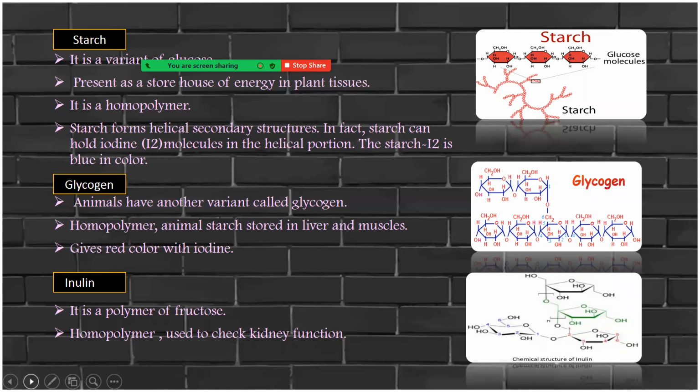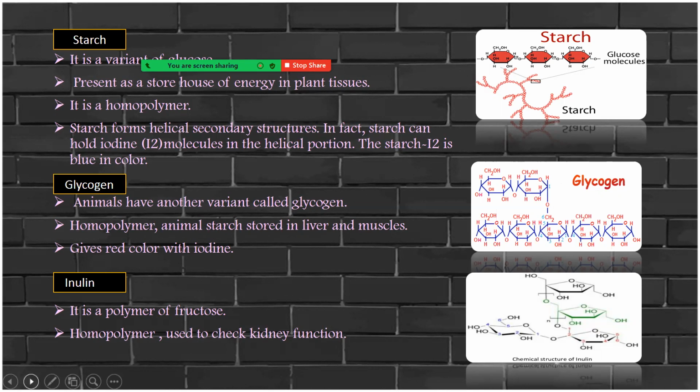Talking about starch, as I told you, it has a helical structure, and cellulose does not have a helical structure. It is a variant of glucose. It is a homopolymer. It is a storehouse of energy in the plant tissue. And because it has a helical structure, it can hold iodine molecules into it and thus turns blue.